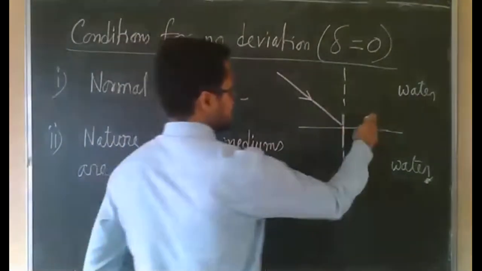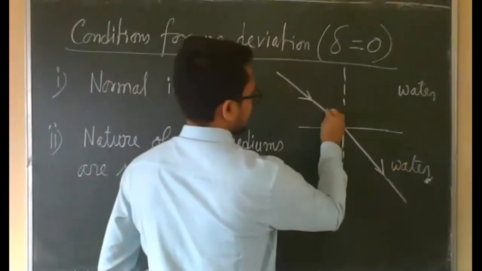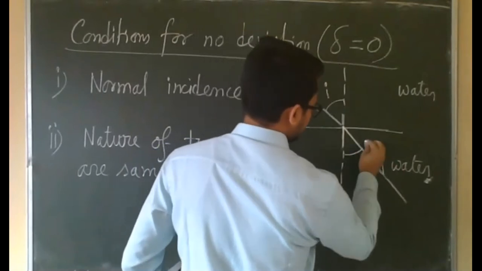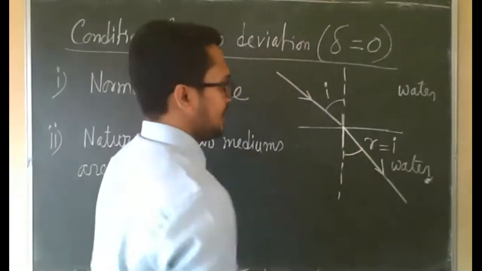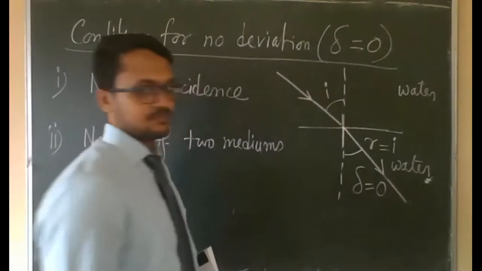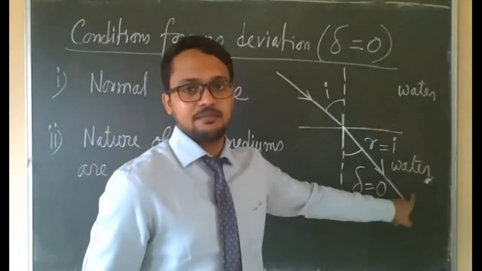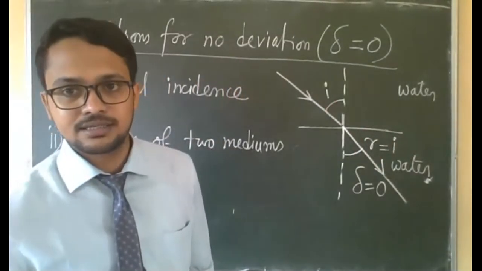It will go without deviation. If this is angle of incidence i, this is angle of refraction, which is equal to i here, and deviation delta equals 0. Here the two mediums are the same, so the speed of light will not change.